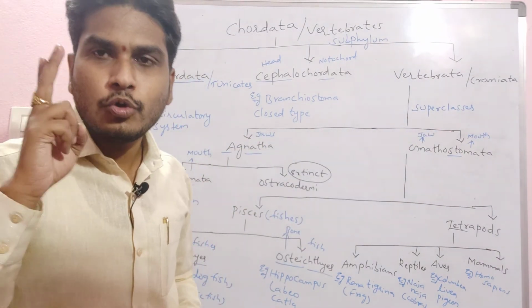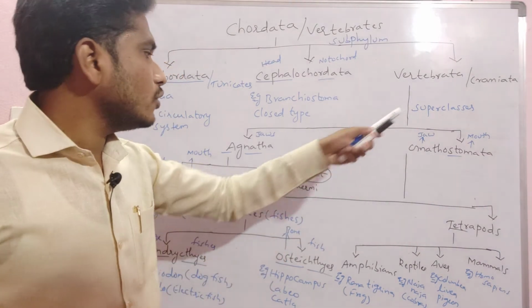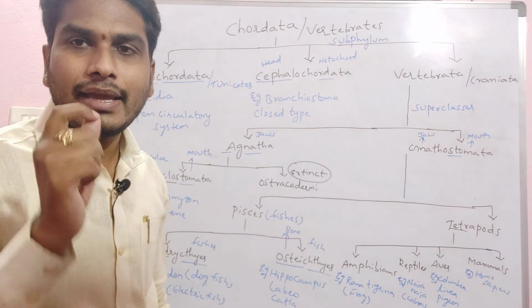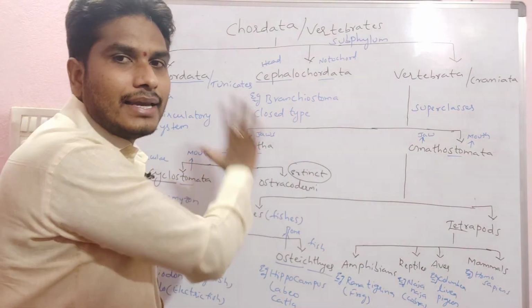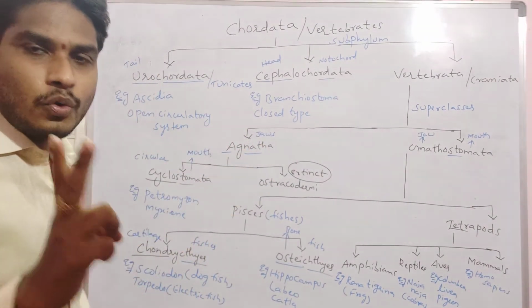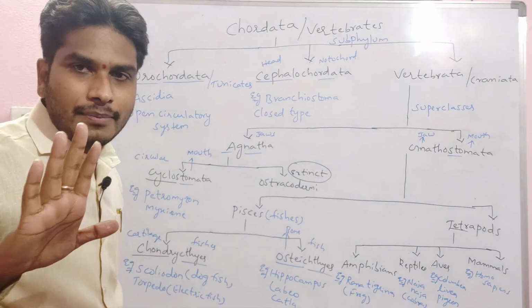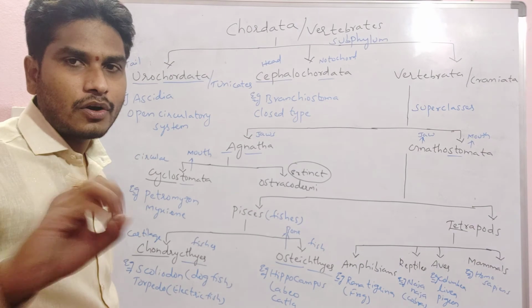Vertebrata is again divided into two superclasses on the basis of the presence of jaws. One is Agnatha, then Gnathostomata. The name itself indicates: A always indicates absence, and Gnatha means jaws, so jaws are absent in Agnathans. Agnathans are again divided into two classes: Cyclostomata and Ostracodermi. The Ostracodermi class we are not considering because they are extinct and not present on land here.